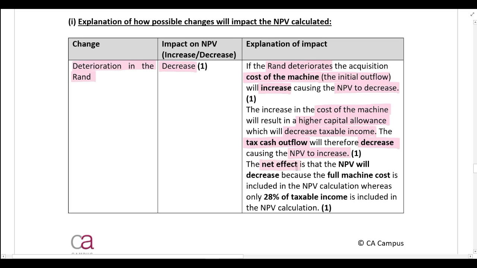What is the net effect? The net effect is the net present value is going to decrease because the full machine cost, 100% of the machine cost, is included in the NPV calculation, whereas only 28% of taxable income is included in the NPV calculation. So this holds more weight over here. So overall, it is going to decrease.